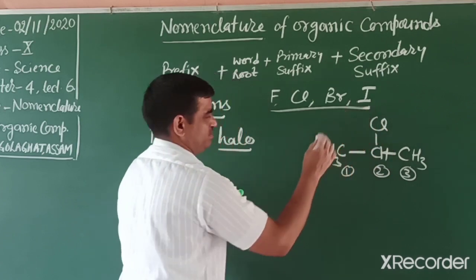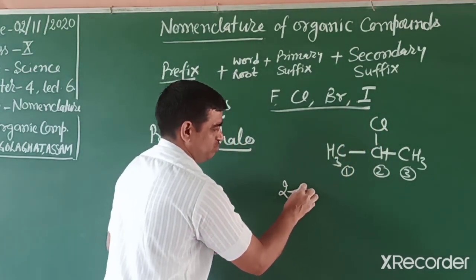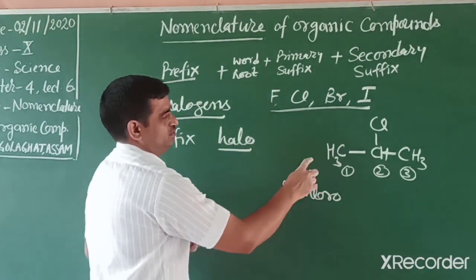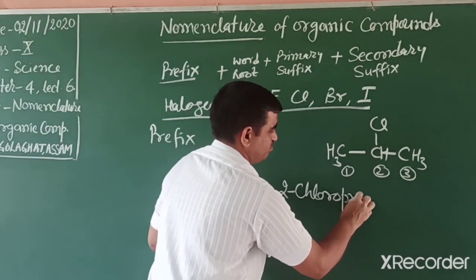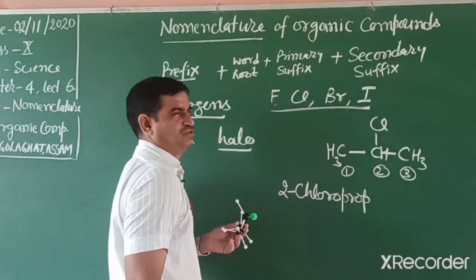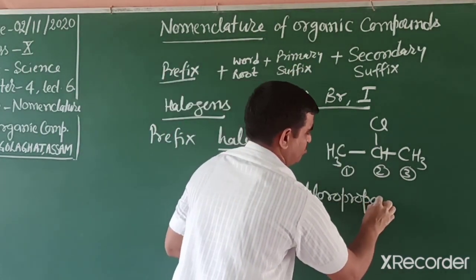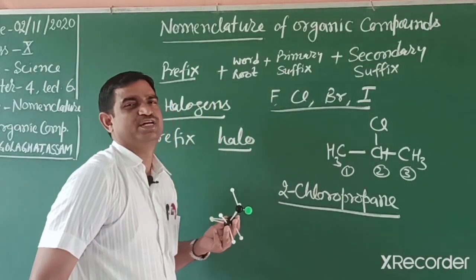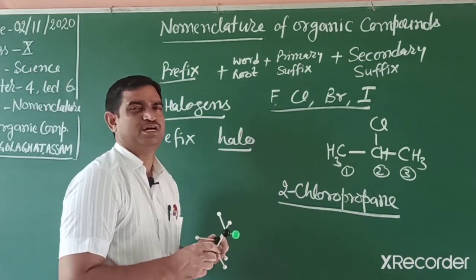So in the prefix we write chloro, but I have to mention its position, 2-chloro, then the word root is 3 carbon, prop, then we write only suffix "ane", single bond. So its name is 2-chloropropane. You can write other compounds also.